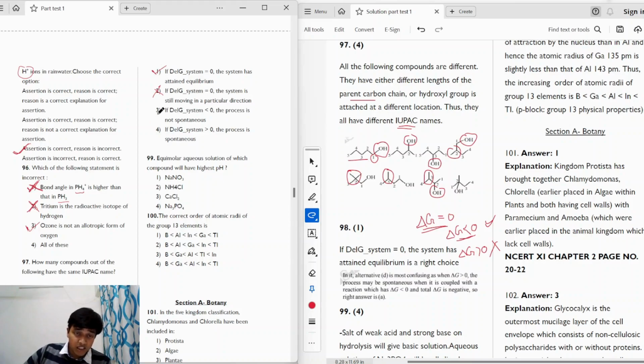Statement 3 says, if delta G system is less than 0, the process is not spontaneous, which is incorrect. And if delta G system is greater than 0, the process is spontaneous, which is also incorrect. Moving on to the next question.